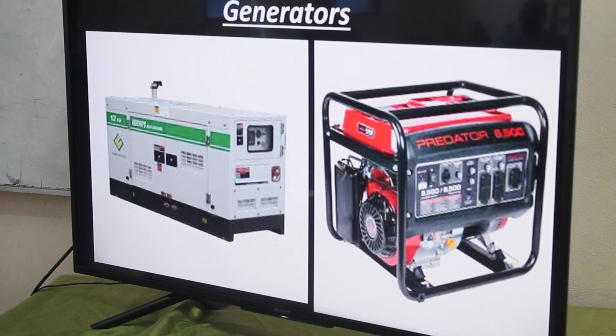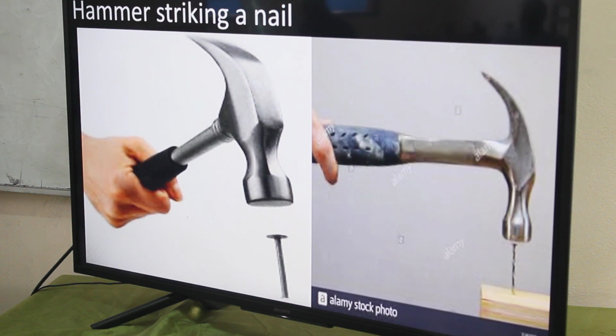We also have generators. All generators possess mechanical energy. These are examples of generators. We have this big one. We also have a generator in our school. Those who have observed next to the gate, there's a generator there. We also have these generators. Some have generators at their homes. So all generators possess mechanical energy.